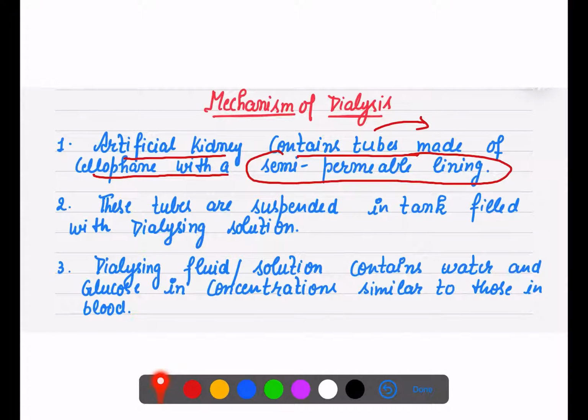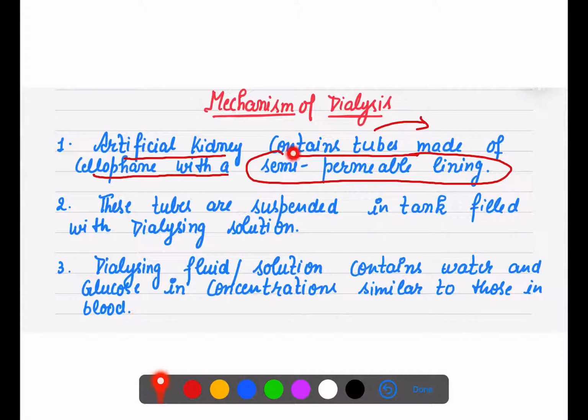What is a dialysing solution? Dialysing fluid has the same concentration as your blood, the same concentration of water and glucose, because you cannot change the concentration. If you change it, there will be changes in the blood also. So we have to maintain the same condition that is present in our inner body.